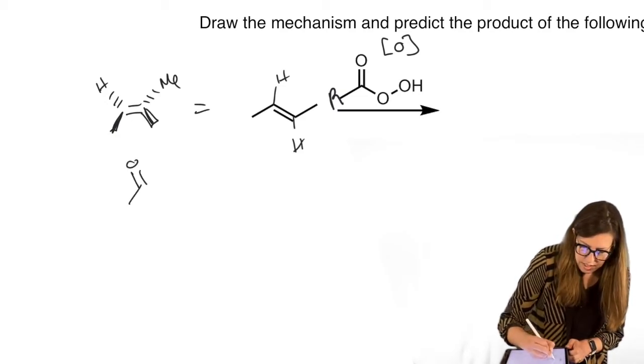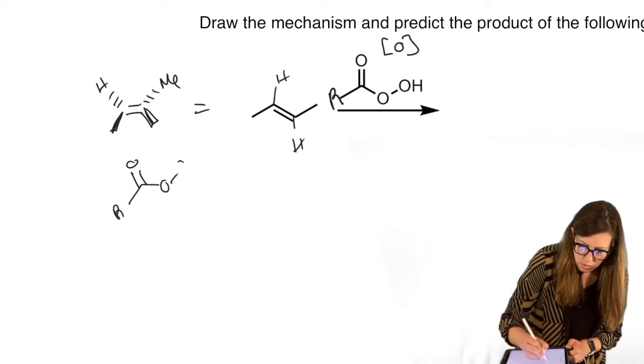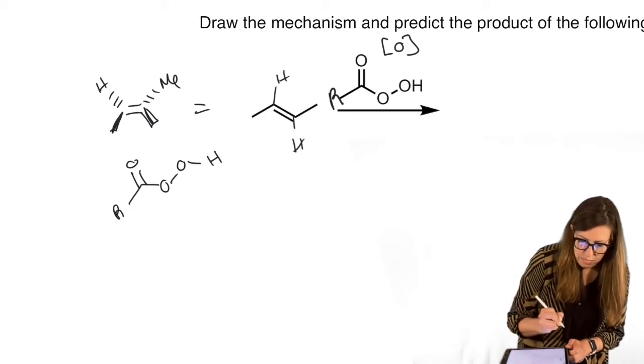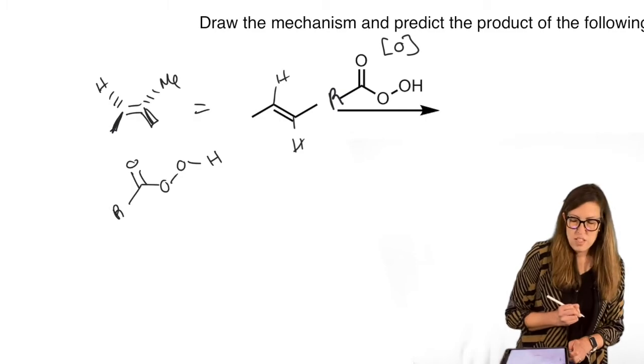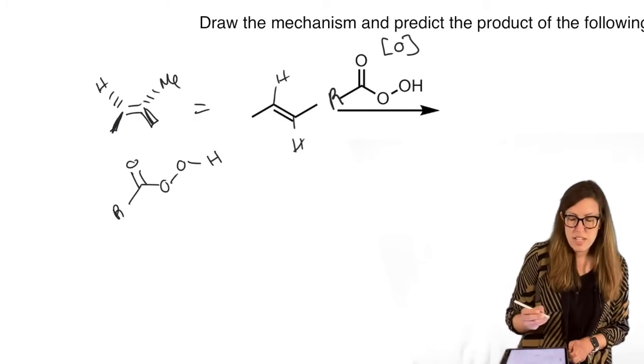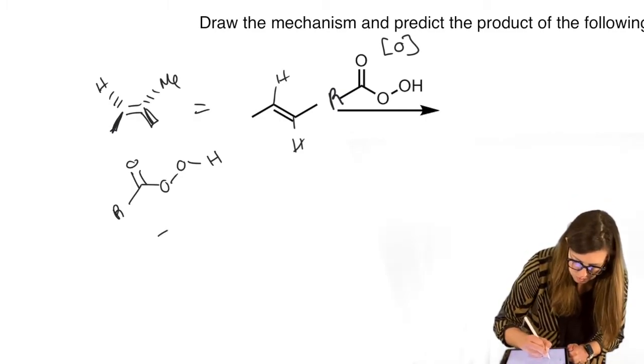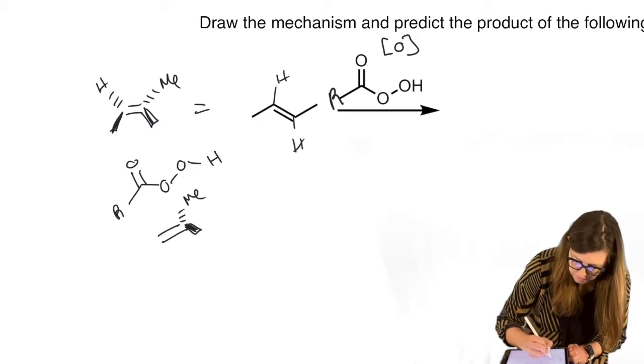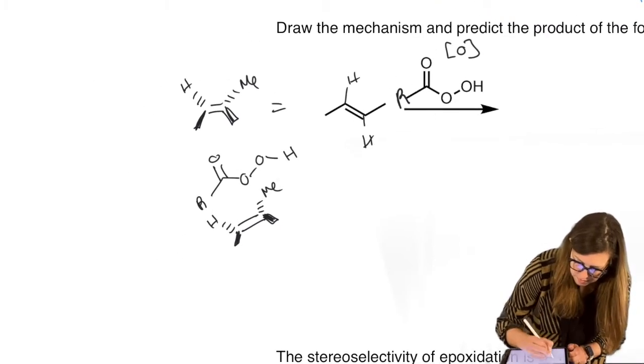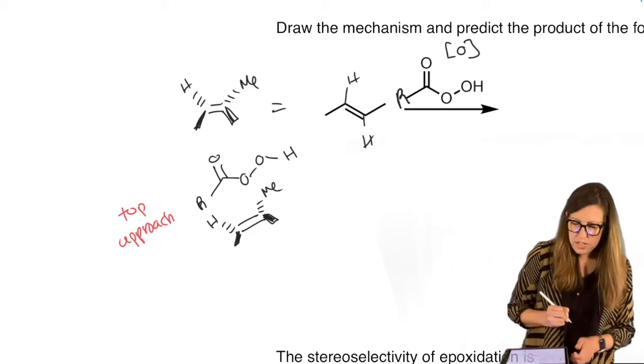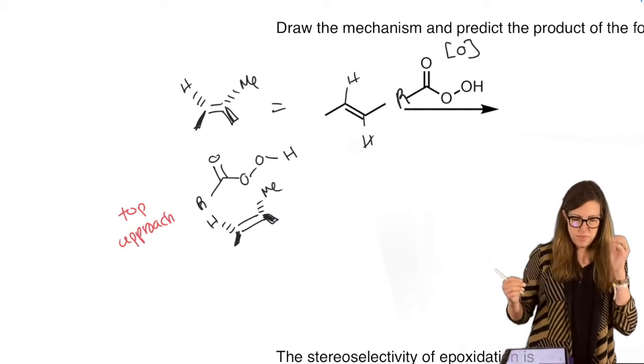Here's our peroxy acid, ROO. We're writing out the whole structure every time. Let's show the peroxy acid approach the alkene from the top. So it encounters the alkene from the top.